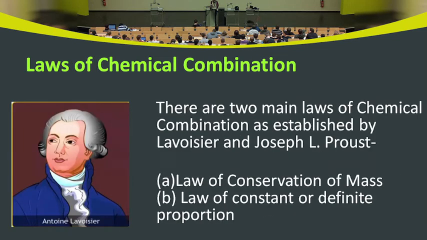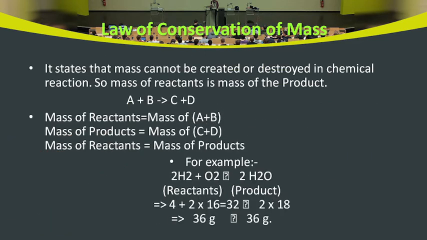Now, what are the laws that chemical reactions obey? There are two main laws of chemical combination as established by Lavoisier and Joseph L. Proust. There are two laws: law of conservation of mass, and law of constant or definite proportion. Law of conservation of mass states that mass cannot be created or destroyed in a chemical reaction. So mass of reactants is the mass of the products.